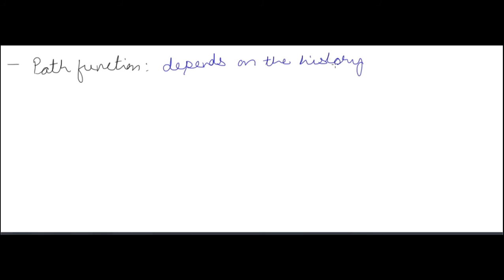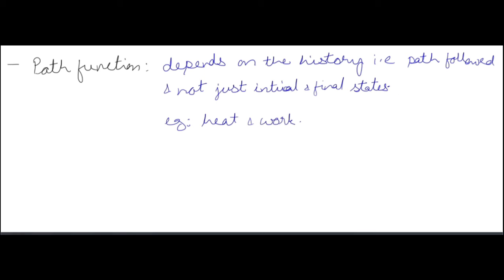Now, path function. A path function depends upon the history, that is, the path followed, not just on the initial and final states, as a point function depends only on the points. If you are going from one point to another, a point function will depend only on the initial and final point. However, a path function depends on all the path that has been followed.